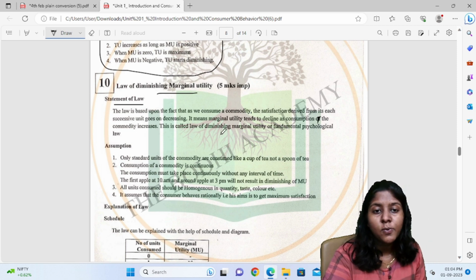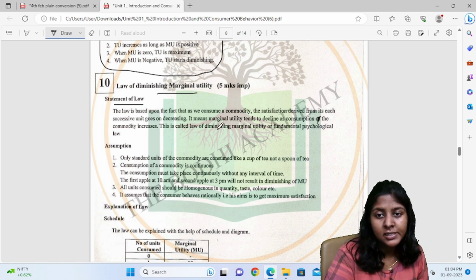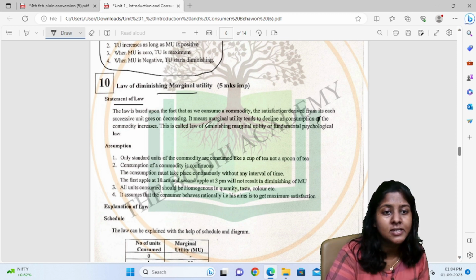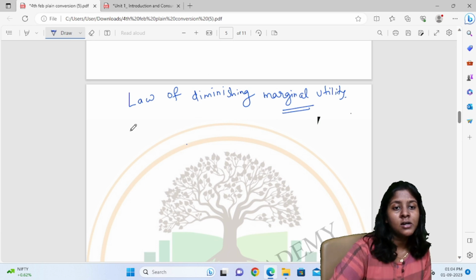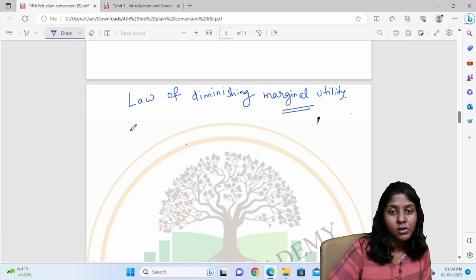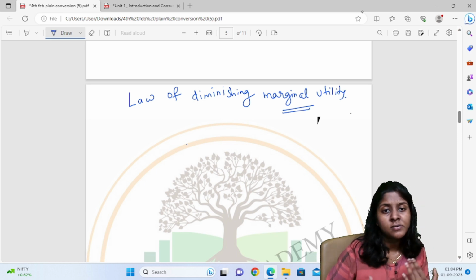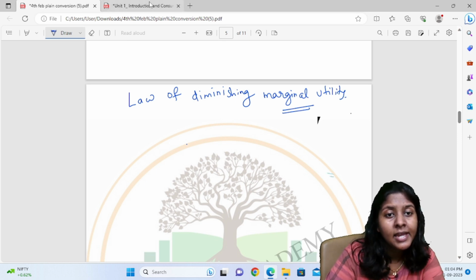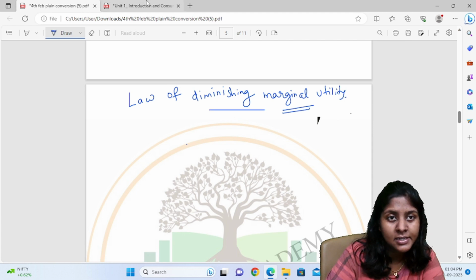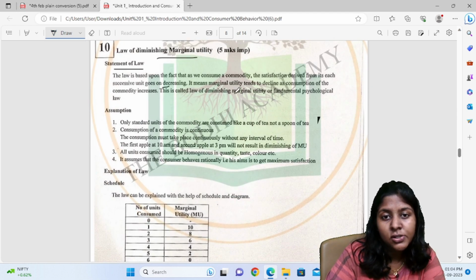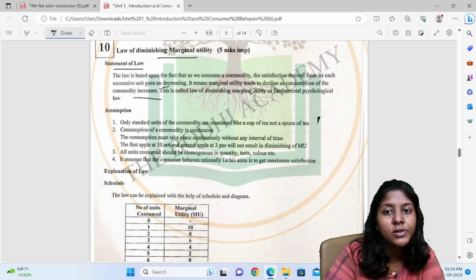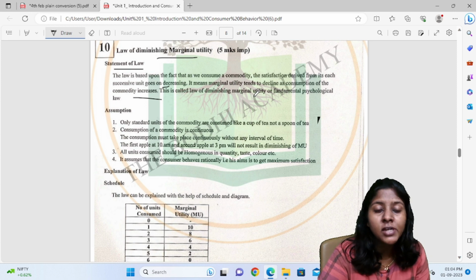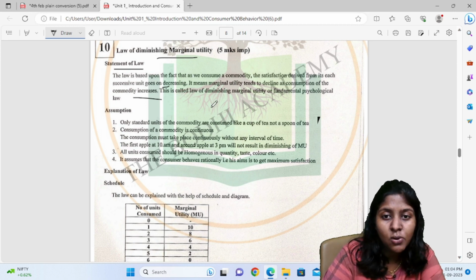The law is based upon the fact that as we consume a commodity, the satisfaction derived from each successive unit goes on decreasing. So if you are consuming a product or a good, your satisfaction level will go down. This is what it states. It means marginal utility tends to decline as consumption of the commodity increases. So marginal utility will go down as the consumption of the commodity increases. This is called the law of diminishing marginal utility.